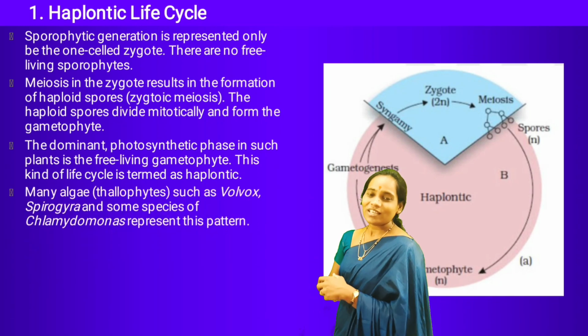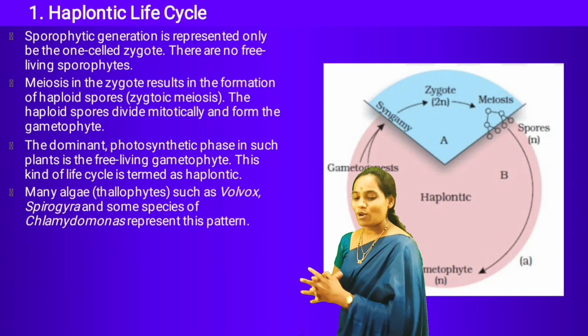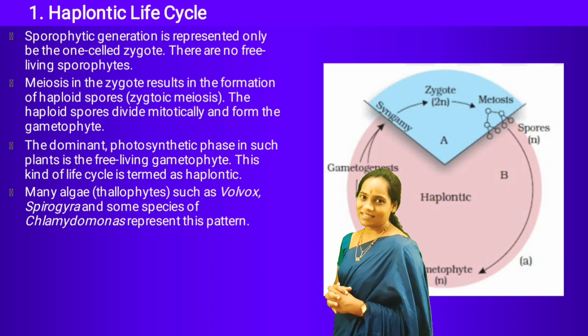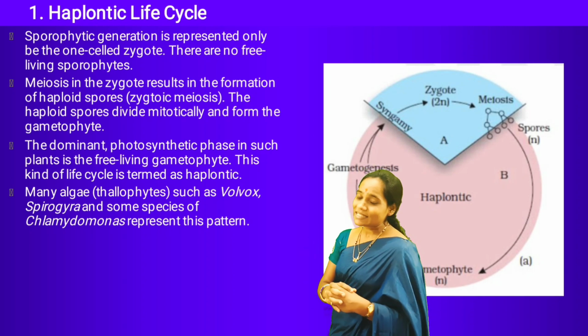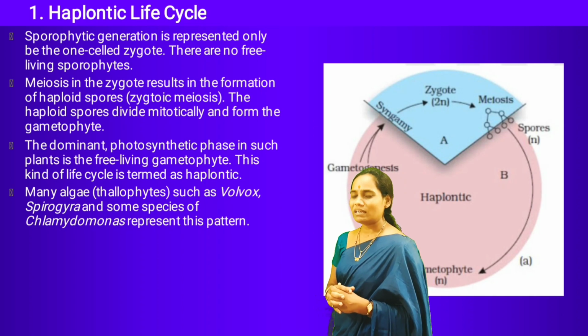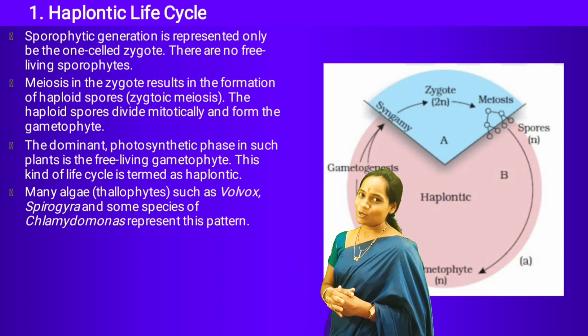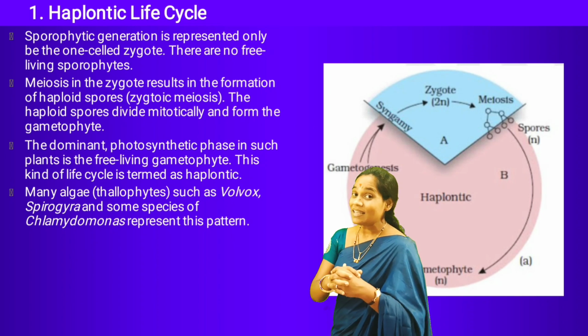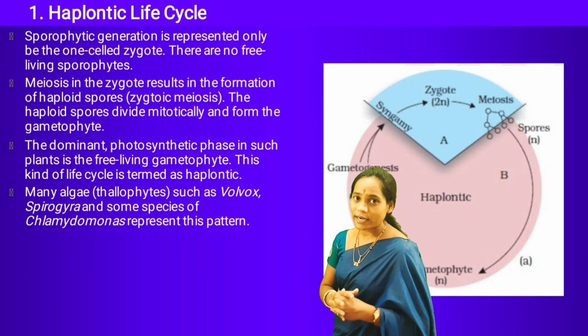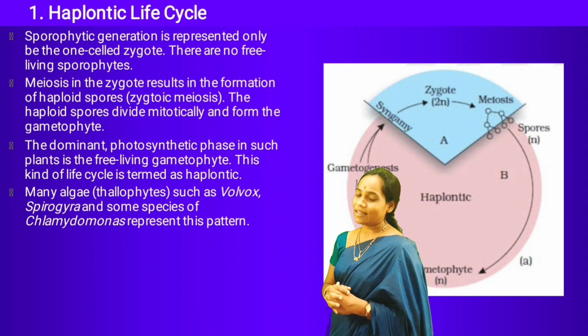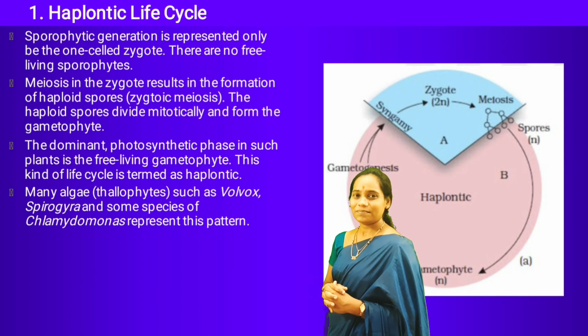Where do you usually observe the haplontic life cycle? It is usually observed in primitive plant groups like thallophytes, which have a thalloid plant body, like algae.